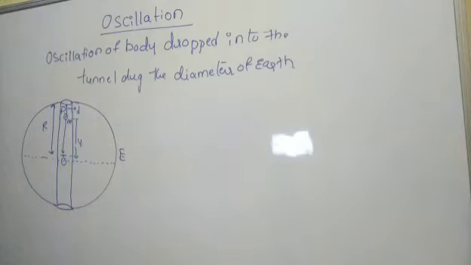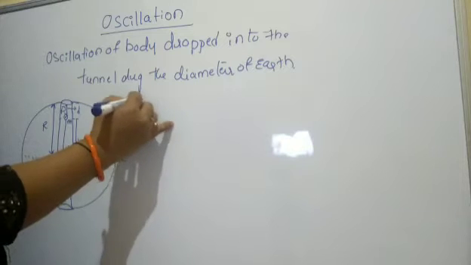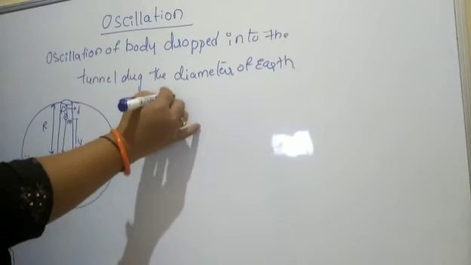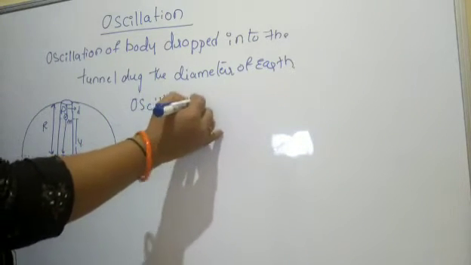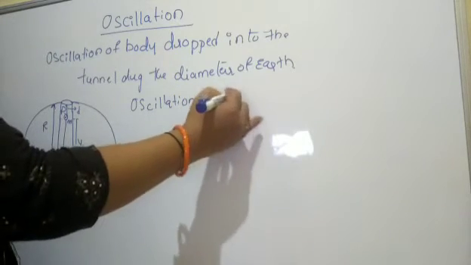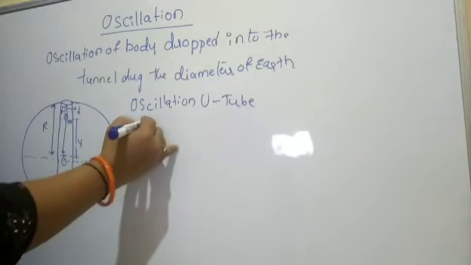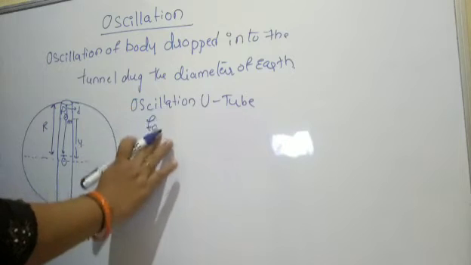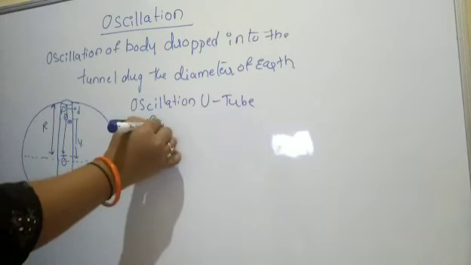Dear students, today we'll discuss the oscillation of a body dropped into a tunnel dug along the diameter of the earth. In the previous class we discussed the oscillation of a body in a U-tube shaped liquid and a floating body.